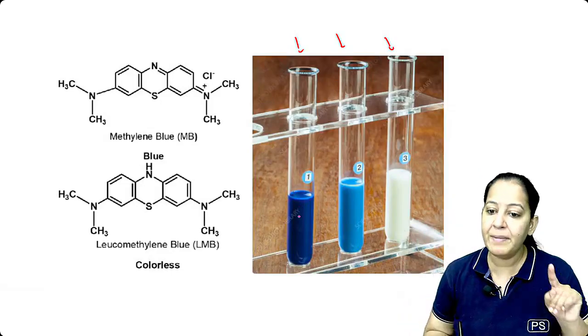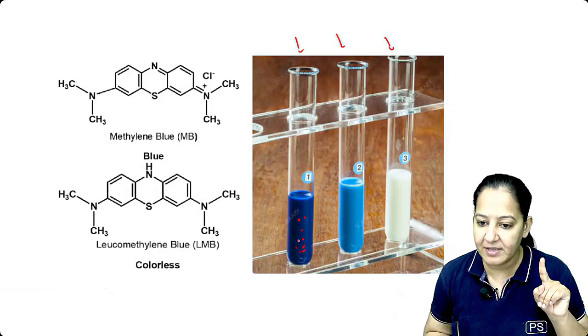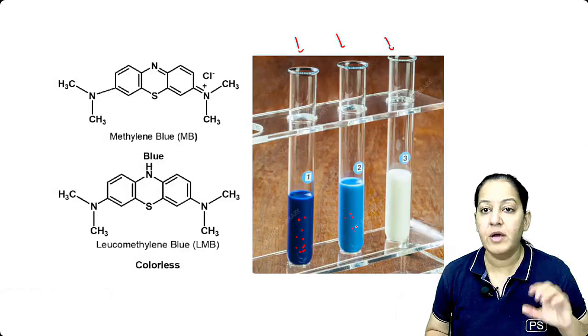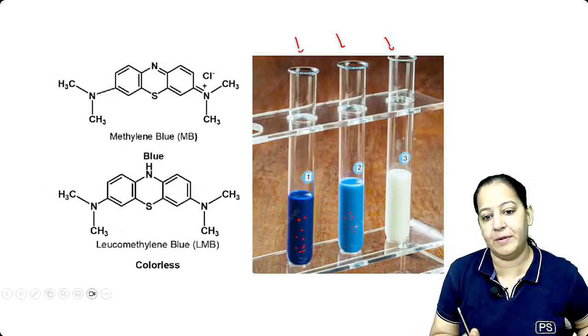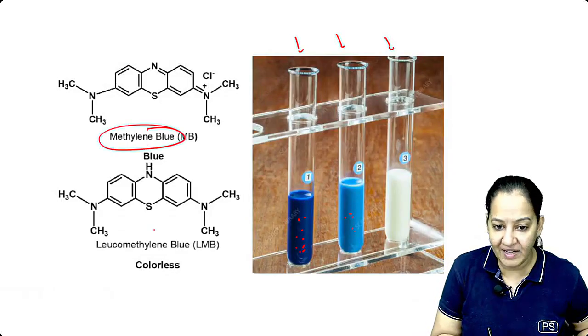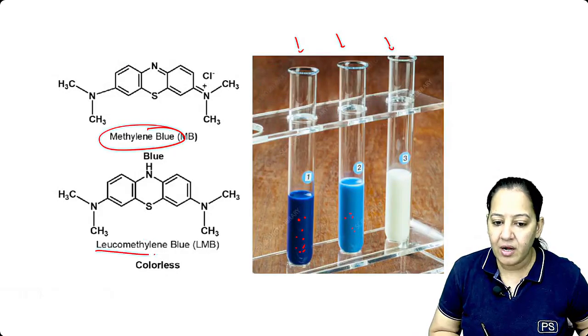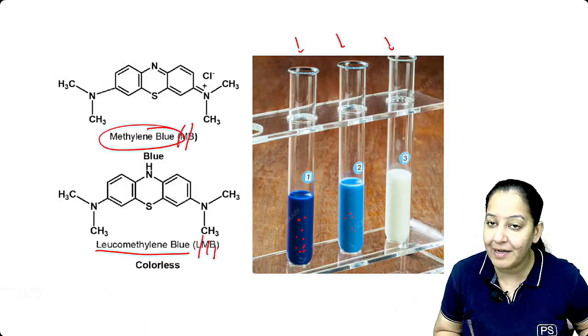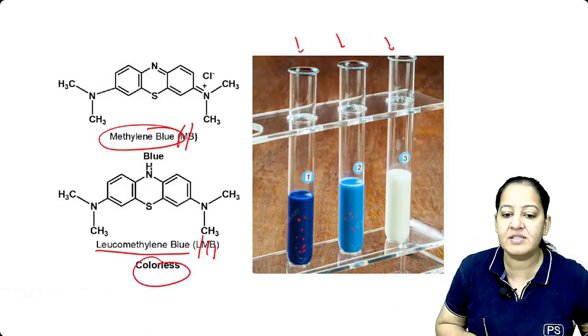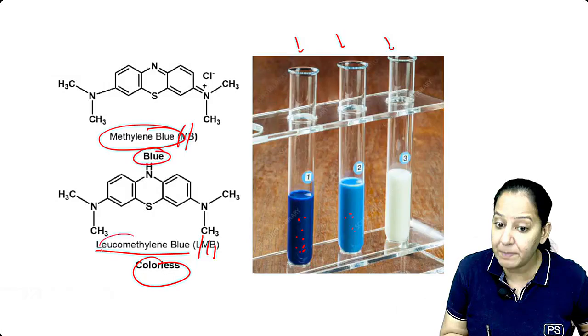Now, if the milk contains bacteria, listen, if the milk contains a little bit of coliform, the coliform bacteria oxidize the methylene blue, and methylene blue (MB) converts into leucomethylene blue (LMB), which is colorless. Methylene blue is blue in color, but leucomethylene blue is colorless.